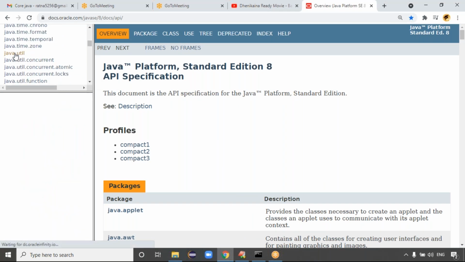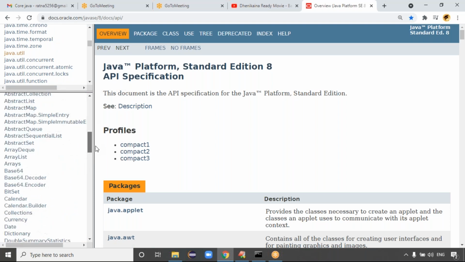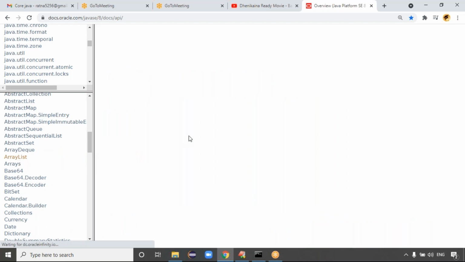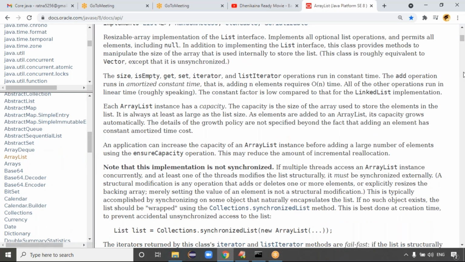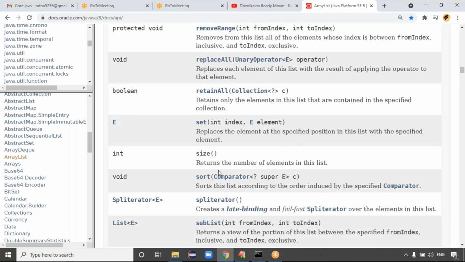Yeah, this is my util package. ArrayList is a class. You can go to the ArrayList class, guys, because this ArrayList class definitely contains a sort method. Guys, check the sort method. Yeah, this is the sort method.